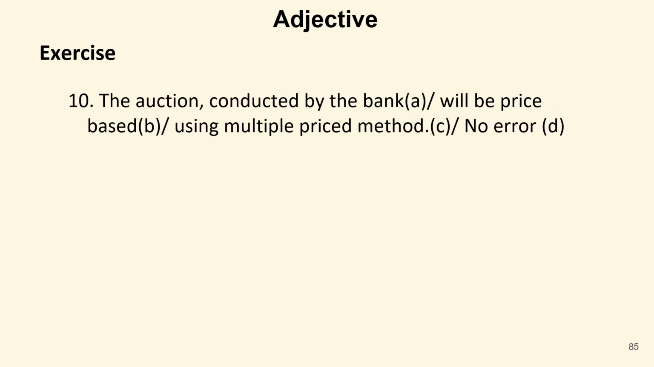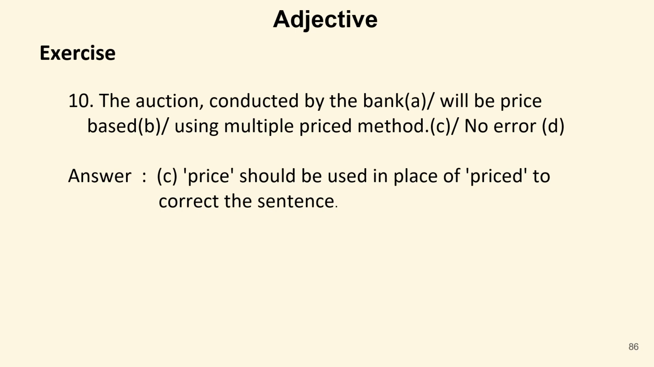Now the next sentence, the auction conducted by the bank will be price based using multiple priced method. Again, here it is written priced. Priced is basically a participle, or priced is not a word. Basically, we need a noun to qualify it, and multiple is an adjective. We need a noun for a qualifier. A noun is qualified with an adjective. A noun is qualified by an adjective.